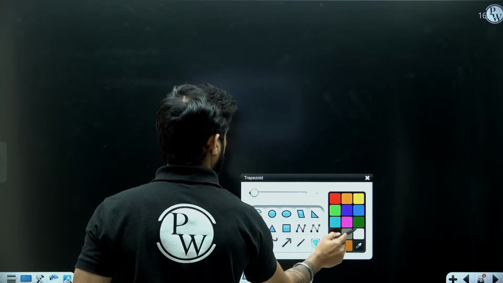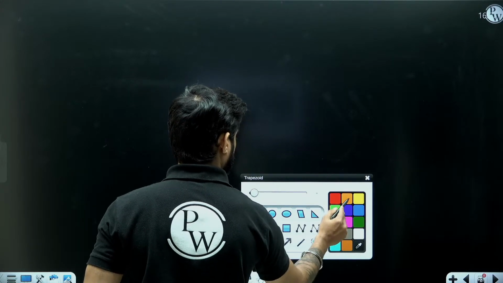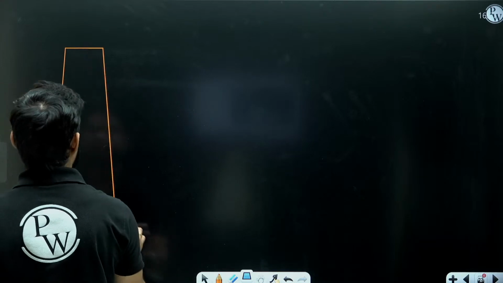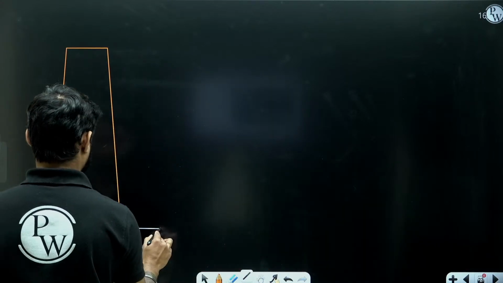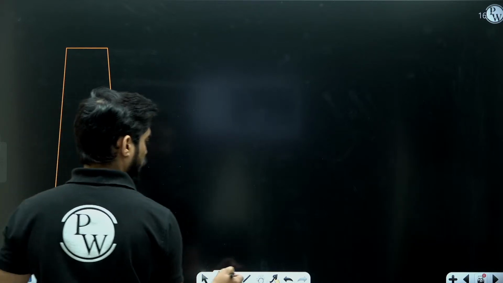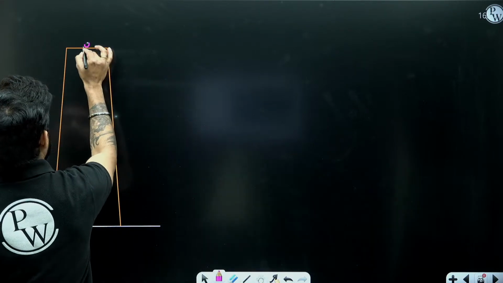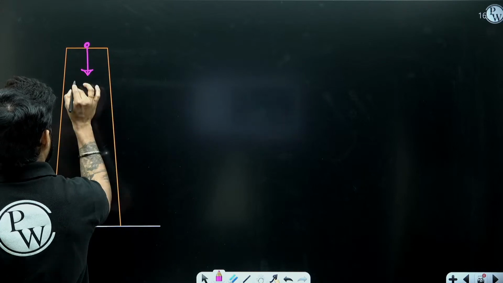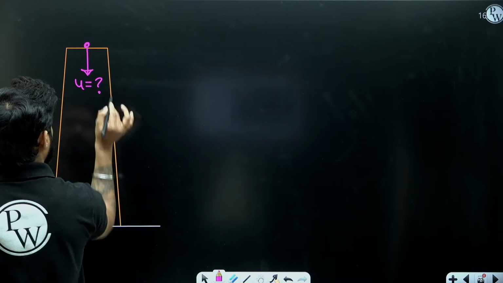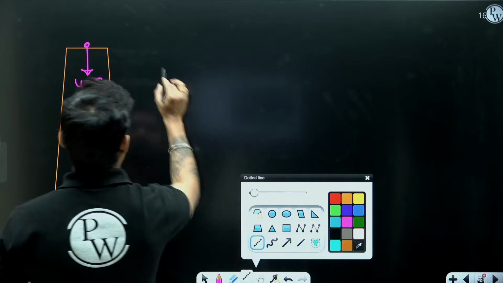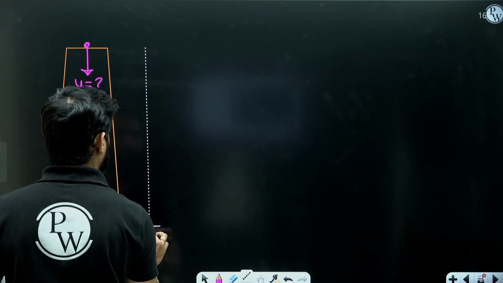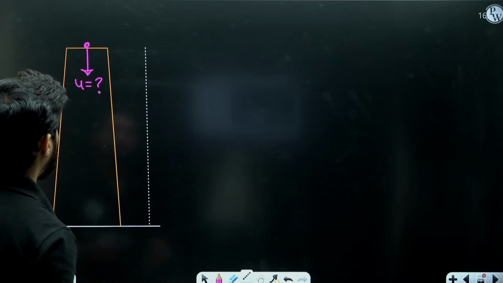So let's say that this is our tower. A body is falling from this tower with some initial velocity which is unknown to us. Now during its fall, in the 4th second, it travels a distance of 40 meters.